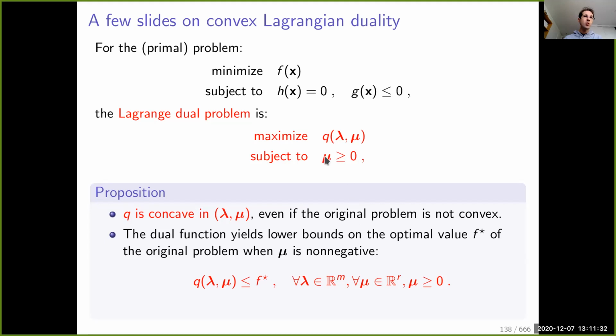Then the dual function also gives a lower bound on the optimal value f star when mu is non-negative, meaning as soon as the dual variable mu is non-negative, you have that for any pair of dual variables lambda and mu, q of lambda, mu is smaller than f star, where f star is the minimum of f under these constraints. That's also interesting because it already shows a relation between the primal optimization problem and the dual optimization problem. In particular, if we maximize this quantity, we still get a lower bound. And we call that weak duality.